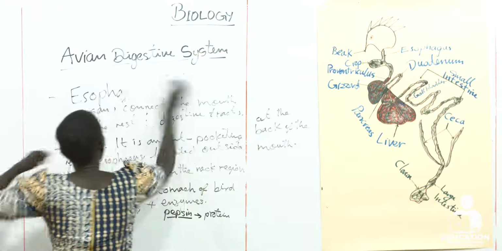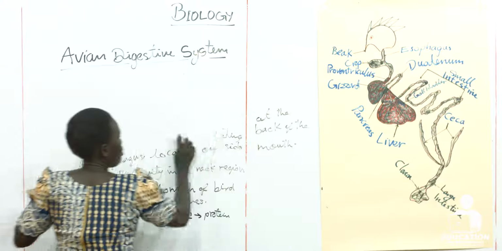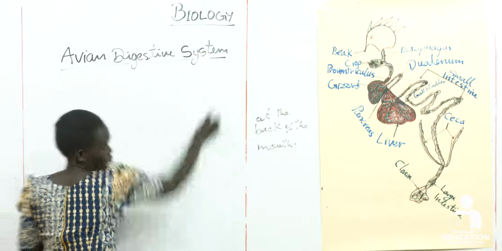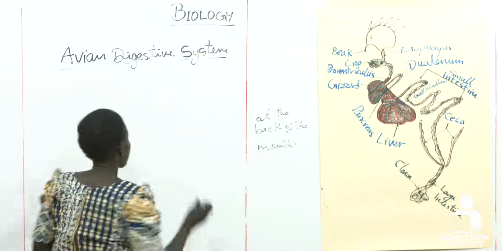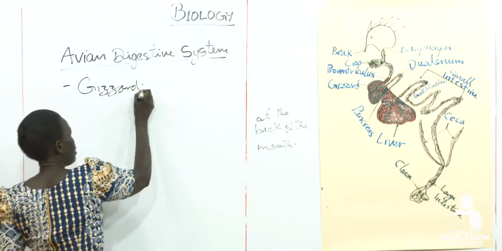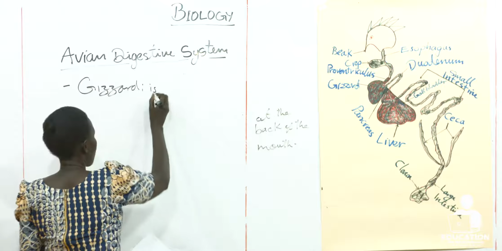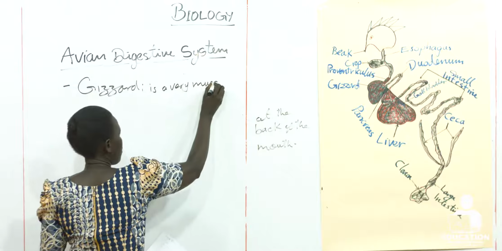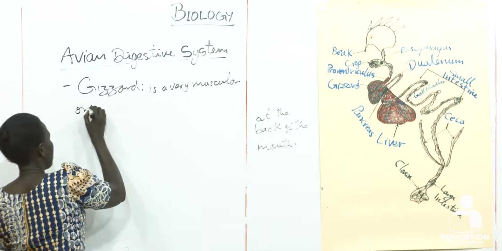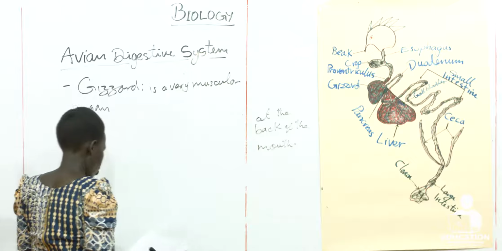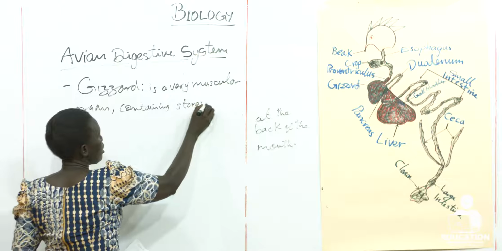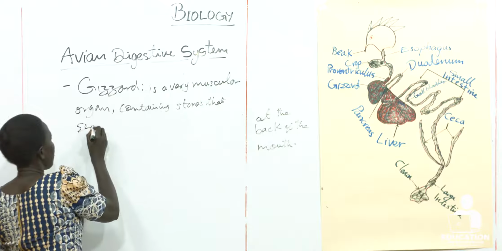This is where the food will now be crushed, because the gizzard is a very muscular organ containing stones that serve as teeth.